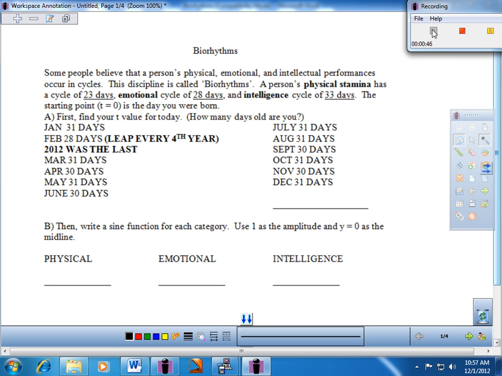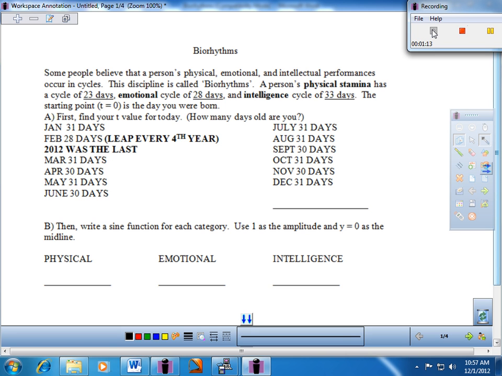A person's physical stamina has a cycle or a period of 23 days, an emotional cycle of 28 days, and an intelligence cycle of 33 days. The starting point, t equals 0, is the day you were born. So apparently these cycles peak and valley over the course of these periods, and we're going to go ahead and track yours out from today, and probably about 3 or 4 months out from today.